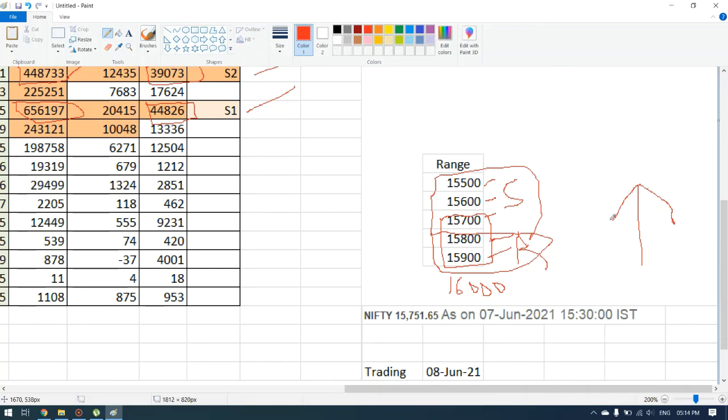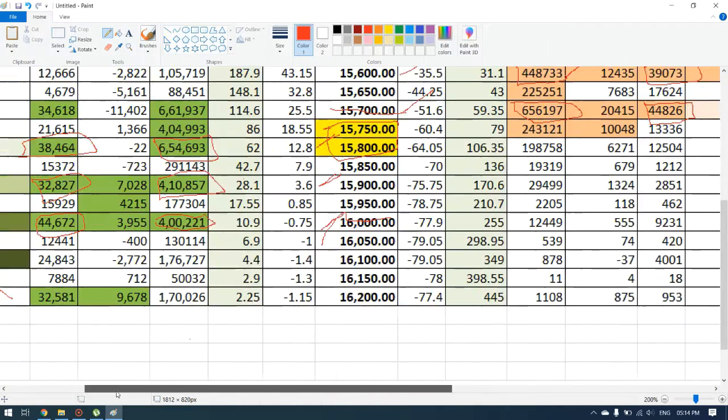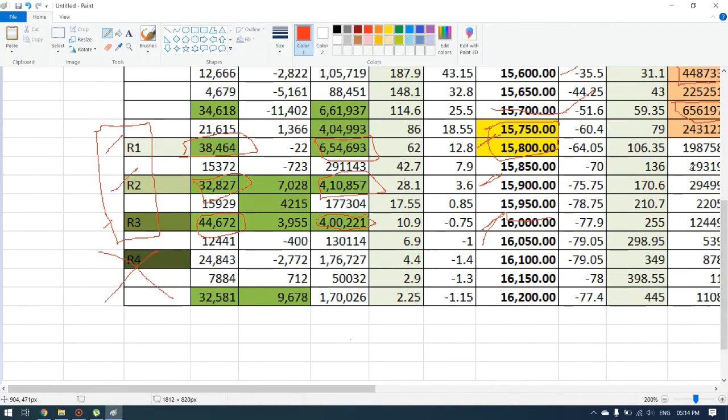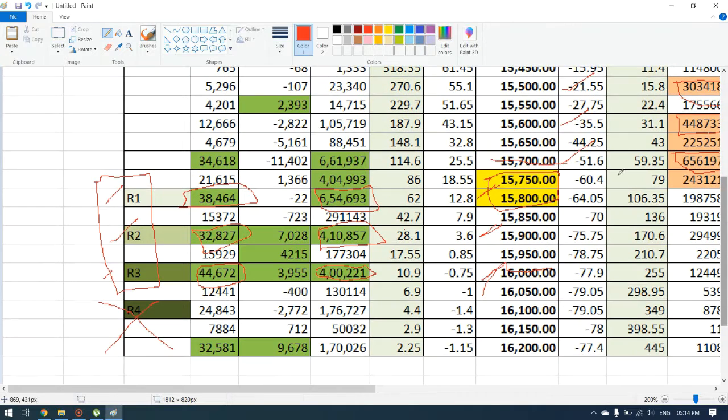Based on this option chain analysis, I feel that the market will be green tomorrow. How can I say that? Based on the volumes. The volumes are huge, especially on the call side in these areas. At 15,700 you have 6 lakh contracts, at 15,750 4 lakh contracts, at 15,800 6 lakh contracts, and here again 4 lakh.